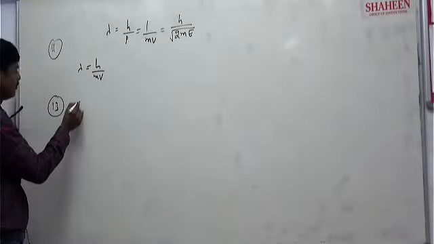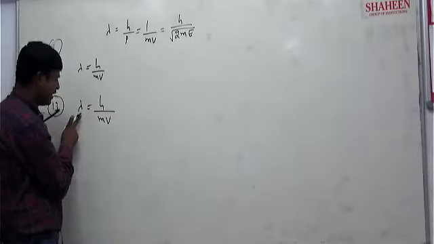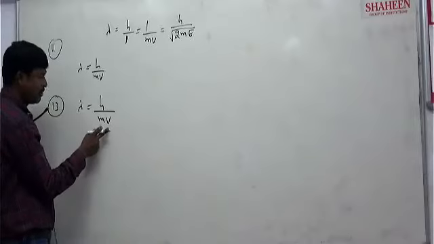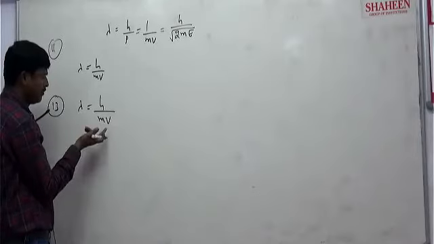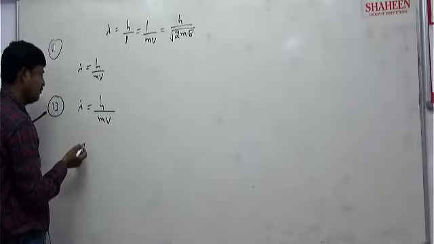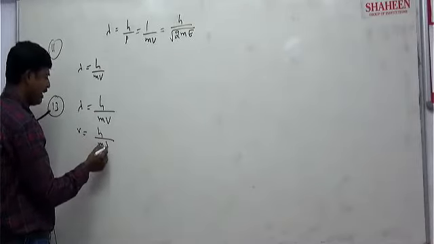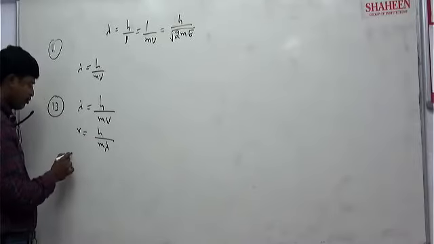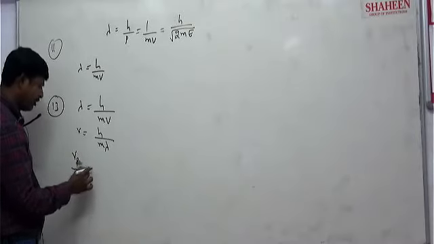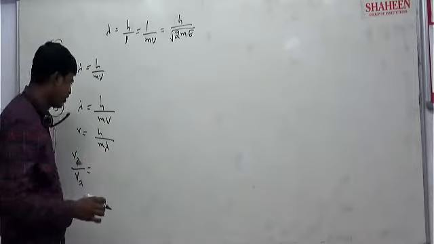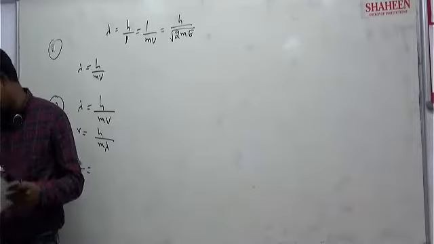Simple, right? So lambda is equal to h by mv. So lambda is same. Velocity they want to find. So lambda is same means, what can we write directly? Velocity v is equal to h by m into lambda. So v proton by v alpha: h is constant, lambda is constant, because they have given de Broglie wavelength of both of them is constant.